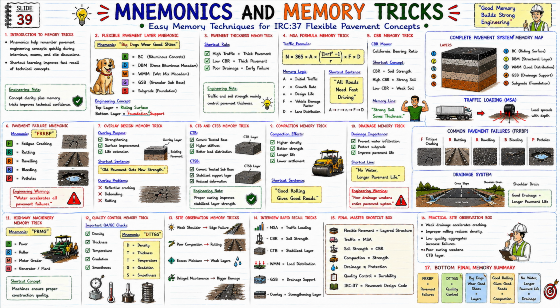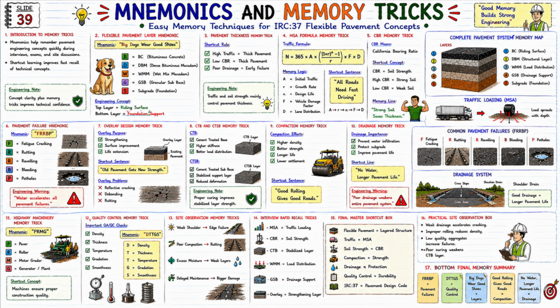Now let us look at the 7th section. Overlay design memory trick. Overlay purpose: strengthening, surface improvement, life extension. Now look at the shortcut sentence: Old pavement gets new strength. Now let's look at overlay problems. Reflective cracking, debonding, rutting, and these are the overlay distress mechanisms.